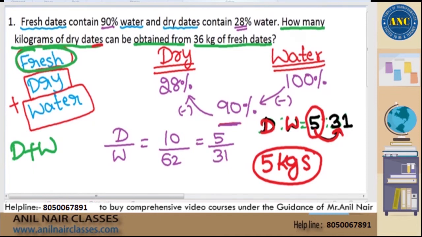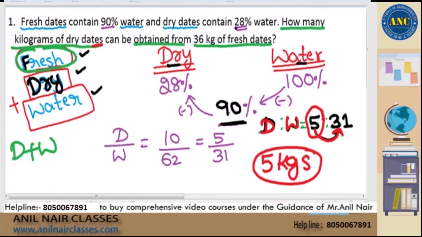Now, for the students who asked me to repeat, Sai Vikas, I am repeating it for you, sir. Now, see here, Sai Vikas. There are 3 parameters: fresh, dry and water. Resultant is always nothing but a combination of 2 parameters. When I put water to dry dates, that will result in fresh dates. That means the resultant is fresh dates. This is dry, this is water.